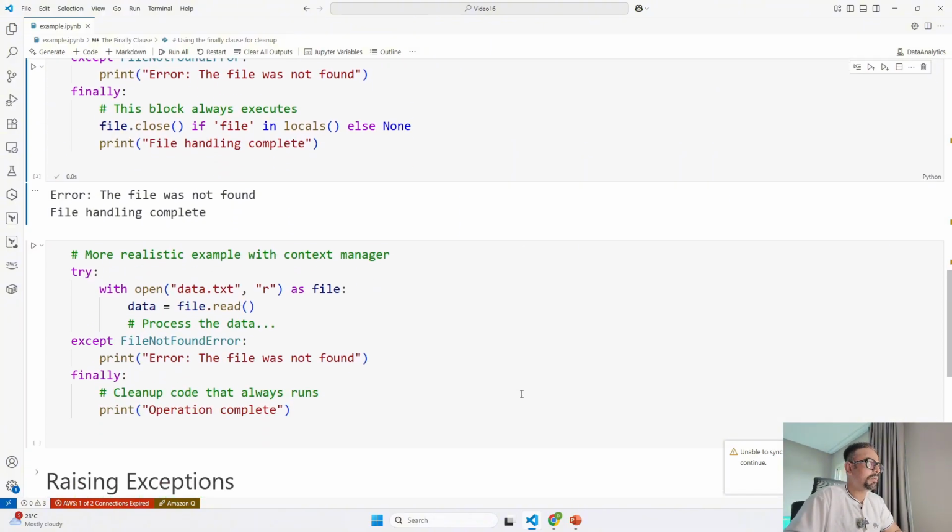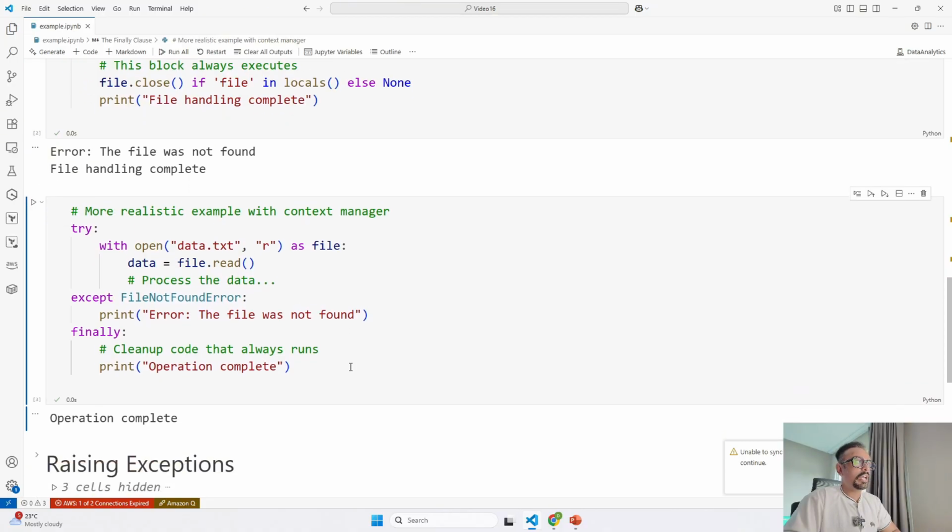Now let's see our second example, which is more realistic, with a context manager. Here we open the same file, but this time we use a with statement, which is a context manager. What is a context manager? It automatically handles opening and closing the file for us, so we don't need to close it manually. Still, the finally block is going to run no matter what, just like before. So if I go ahead and run this,